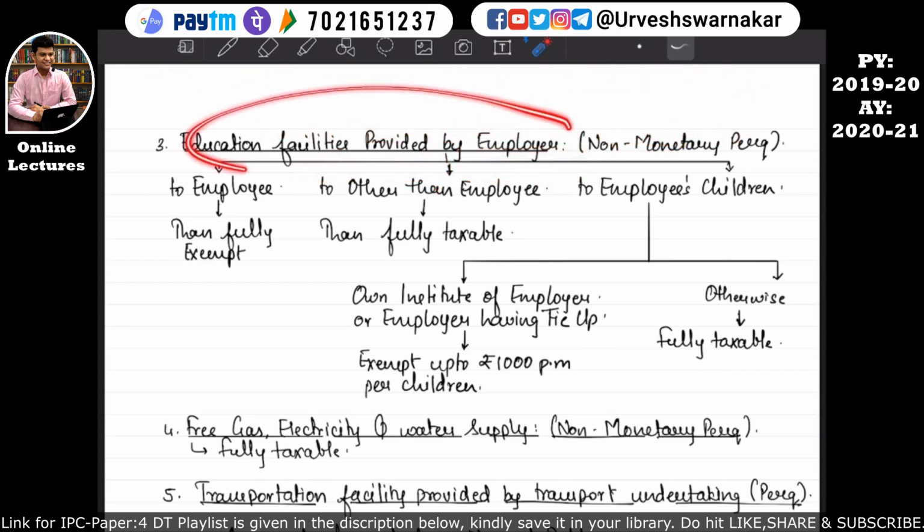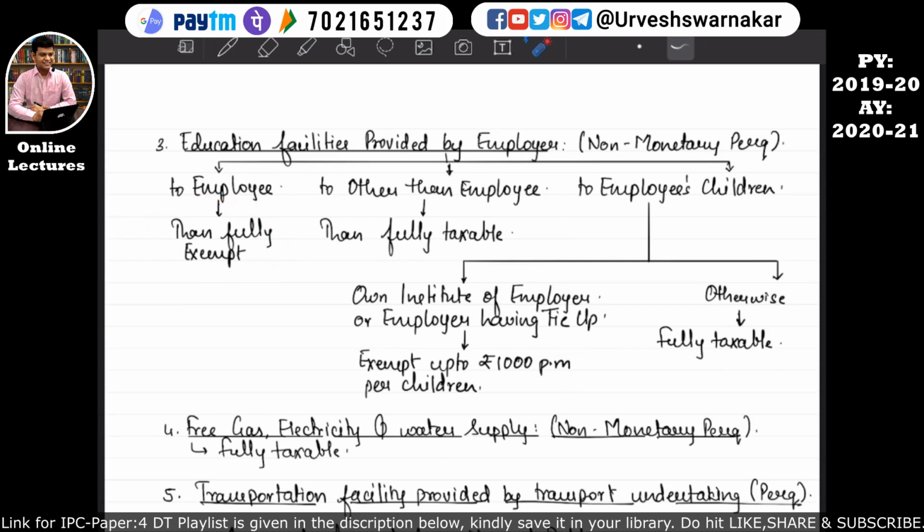So that is what this is, okay. If the education facility is provided by the employer to the employee, then whatever cost is borne by the employer will not be considered in the income from salary of this employee. I hope that is quite clear. That is why it is written over here fully exempt.